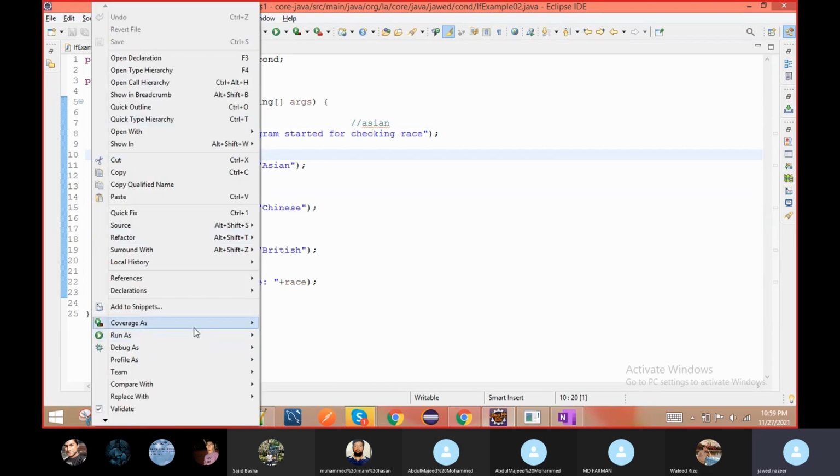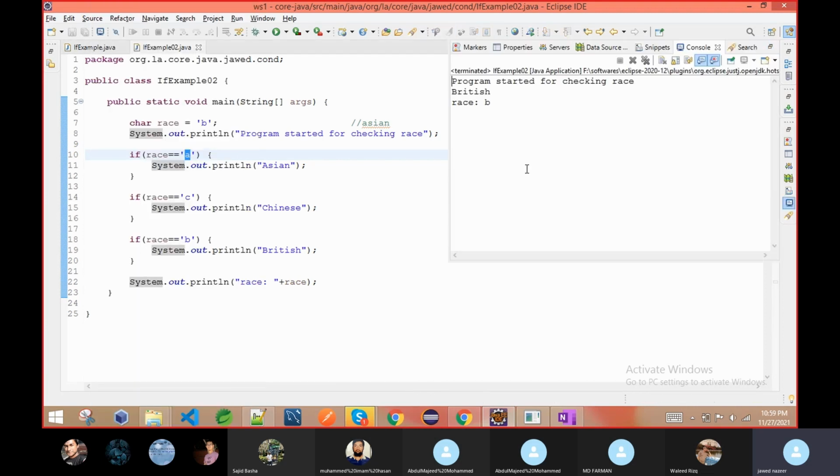So we just run this program and then we can see British is printed. And finally I print the value, because double equal means your variable is not going to change the value. It is just comparing. Double equal just compares the left value with the right value, and if it is matched, it will give you true. If it is not matched, it will give you false. So this condition is false, this condition is false, and this condition is true. When this condition is true, it printed British and it printed the value.